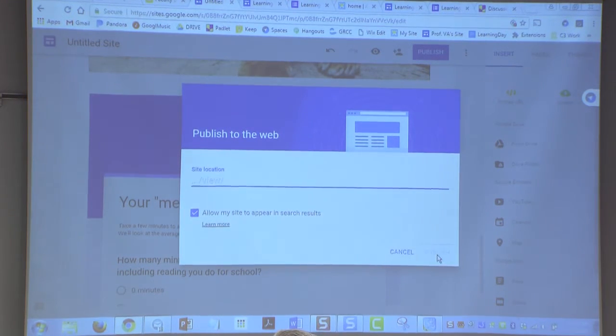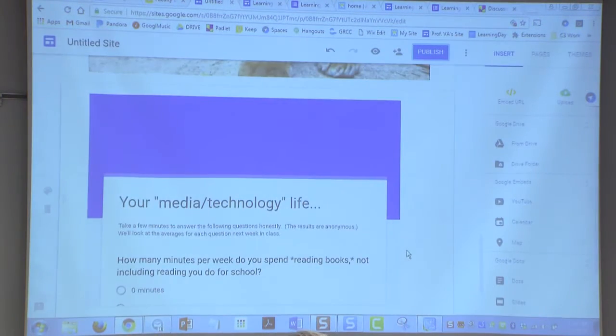And you can choose to publish it only to students, like to a link, or to the whole World Wide Web. If you're in a K-12 school, there's some other cool options. And if I click Publish, it's out there. It's live. It's a website. It's clickable and workable and all the rest.